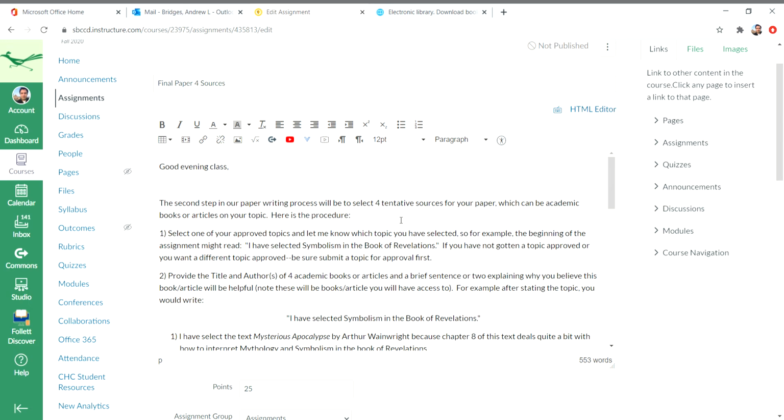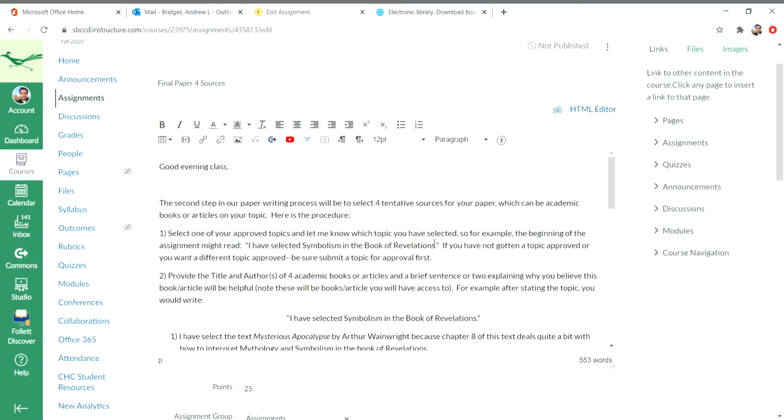For the first thing for this assignment, select one of your approved topics and let me know which one you've selected. So for example, the beginning of the assignment might read, I've selected symbolism in the book of Revelations. If you've not gotten a topic approved, or if you want a different topic approved, be sure to submit that first. I'll try to get back to you very soon with that because this assignment will be due soon. So let me know which topic you've selected.